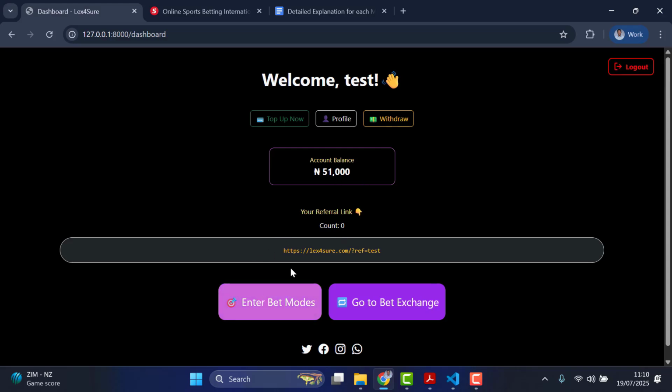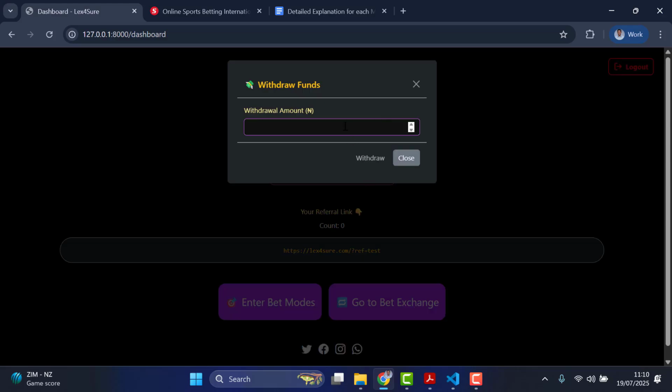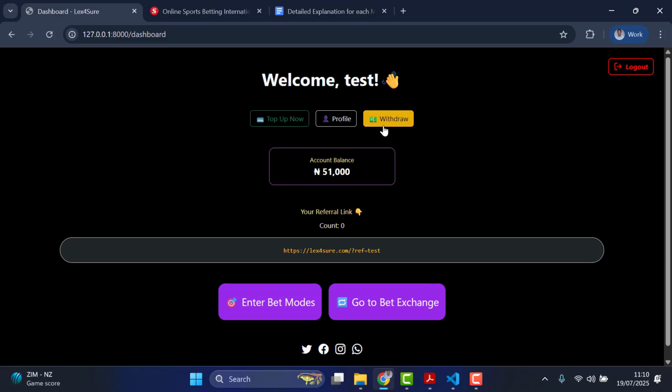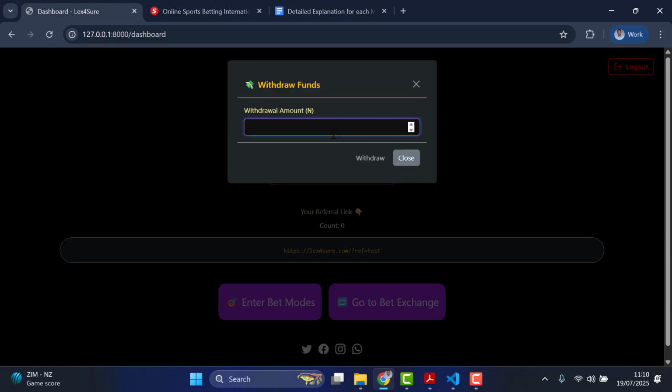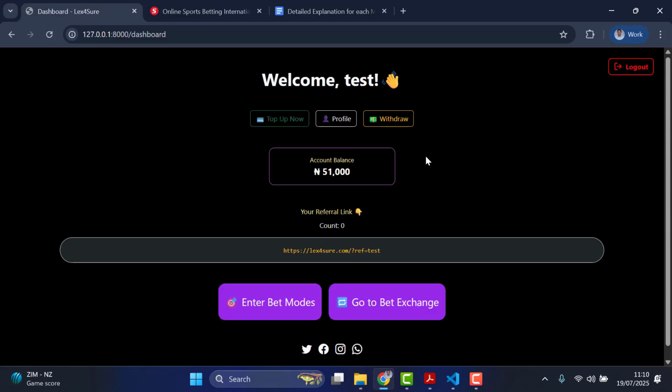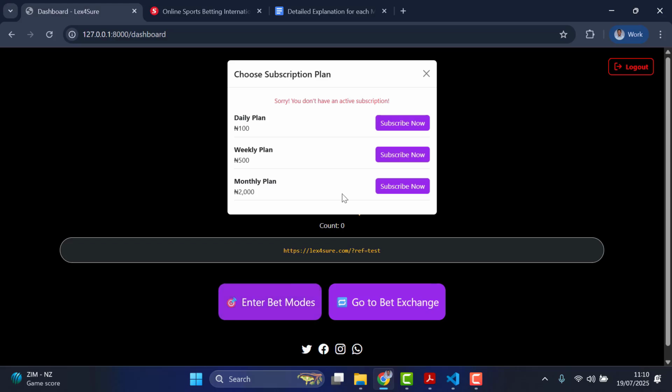So from this, I can come here. By the way, don't bother withdrawing because this feature is disabled. You can't withdraw money that you don't earn. So even if you come here to put maybe 3,000 or whatever, I can say it's blocked. You can't withdraw. So for now, there's nothing like withdrawal. All right. So you can use this feature for free, and you're using some kind of free money to access these features for now.